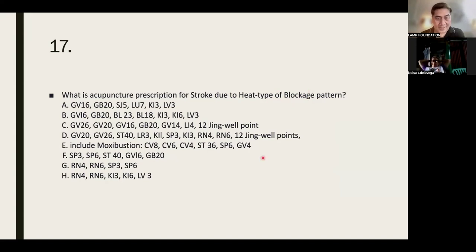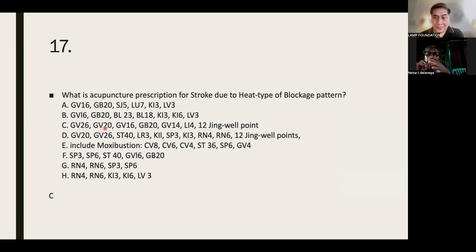C. Yes. Why? Because of the Li4, which circulates the chi, helps circulate the chi. Also, the very prominent Jingwell points. I don't know if you're familiar. We will be discussing this later, no? The Jingwell, the tip of your fingers. And okay, so GB26, we're going to discover that later.